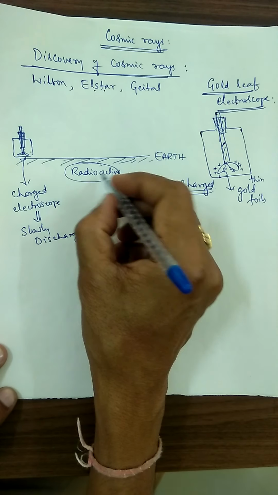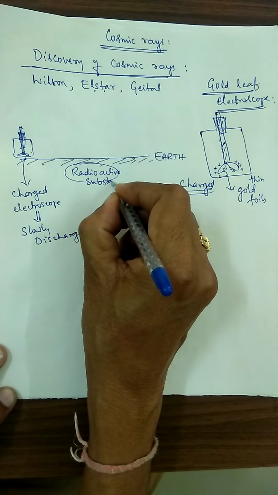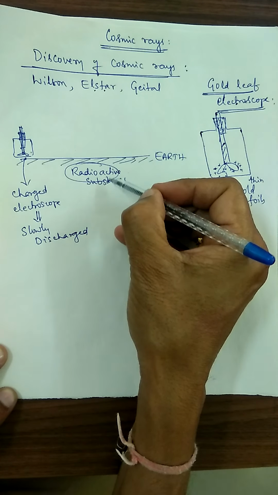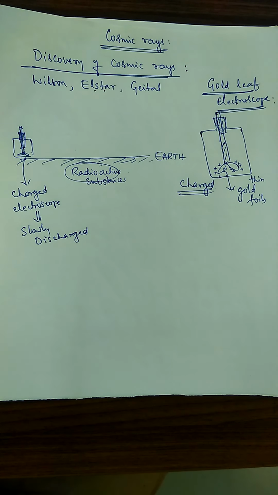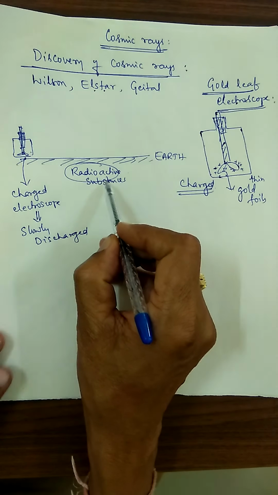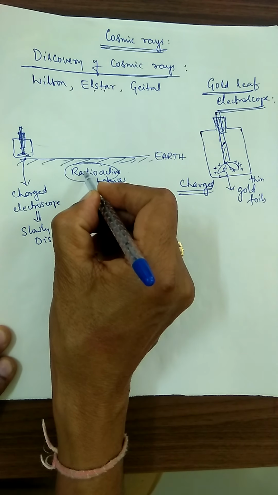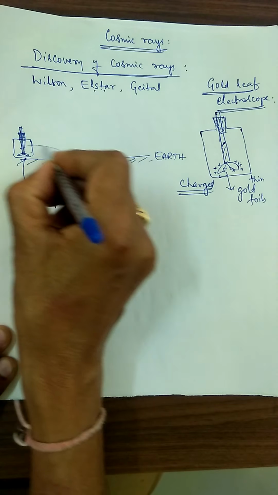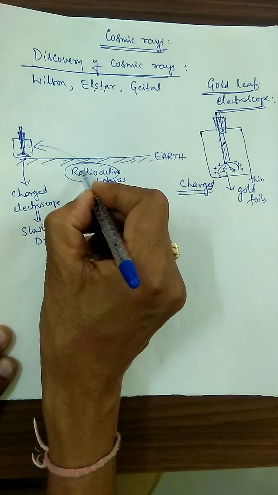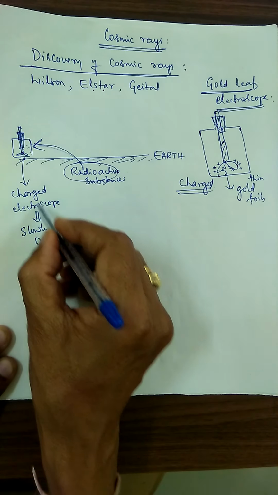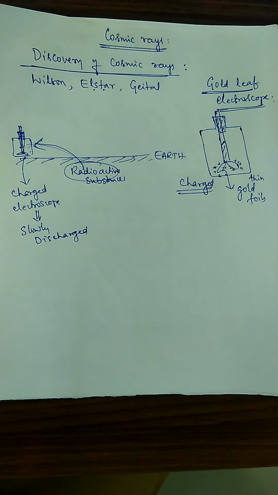Radioactive substances are present inside the Earth's crust, with mass number more than 206 and atomic number greater than 82, the lead configuration. Such radioactive substances emit radiations, which come out from here to here, therefore it goes on discharging. This is what they thought, the explanation for why the charge decreased.